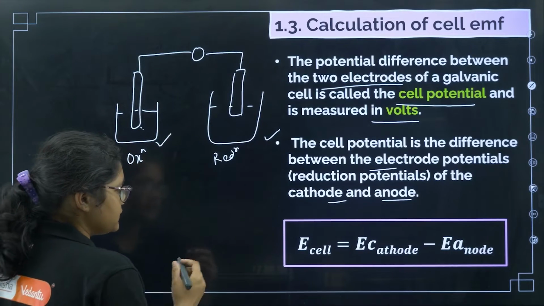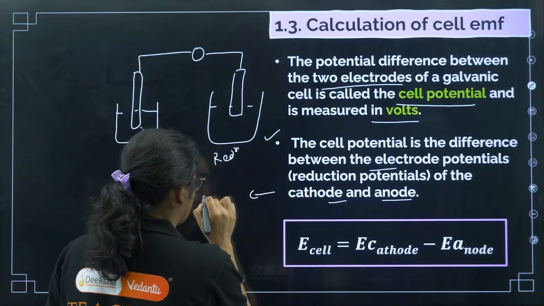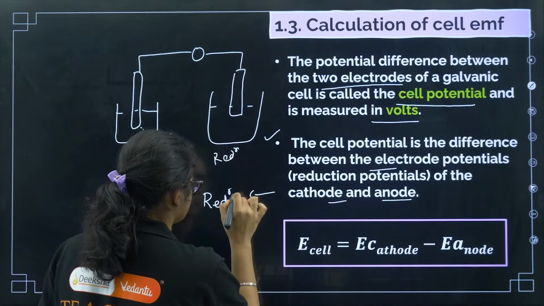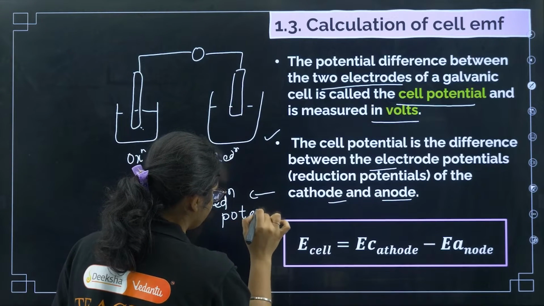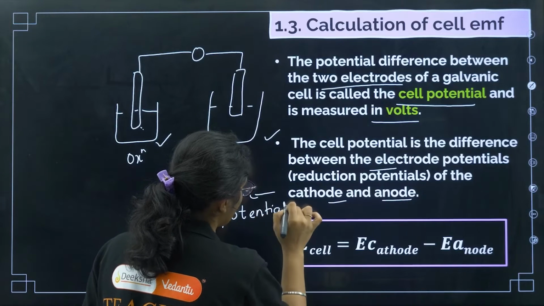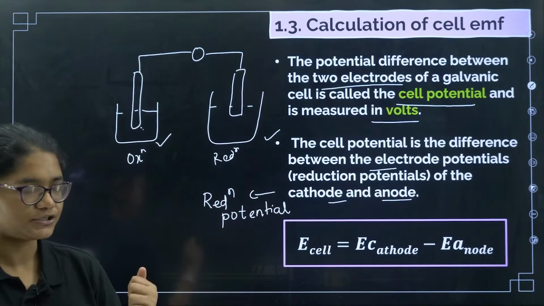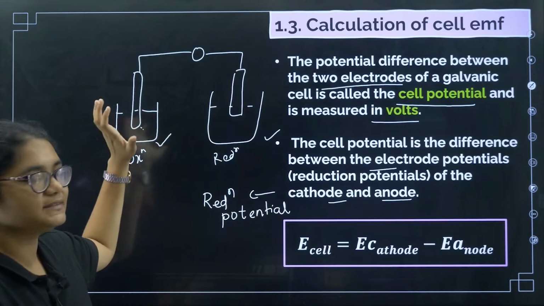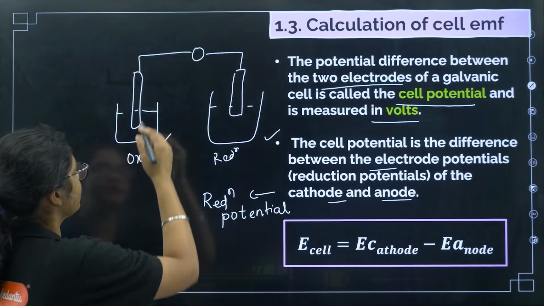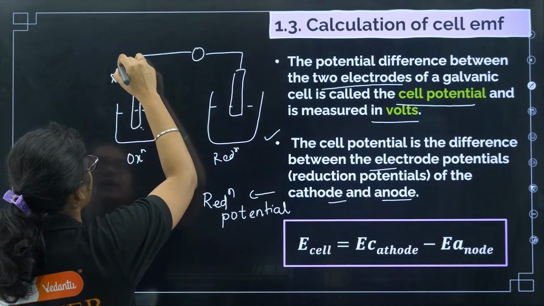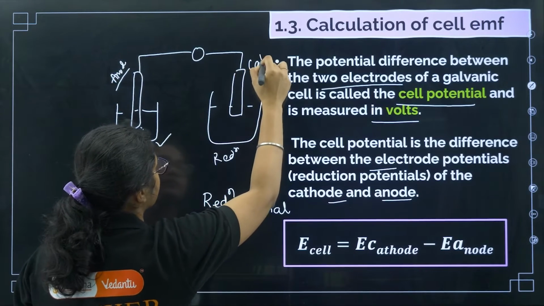So here I will mention that when I talk about electrode potential, I am talking in terms of reduction potential, okay. IUPAC has said that all electrode potentials should be represented in the form of reduction potential. So E naught of cathode minus E naught of anode, okay. Remember, left side is anode and right side is your cathode.